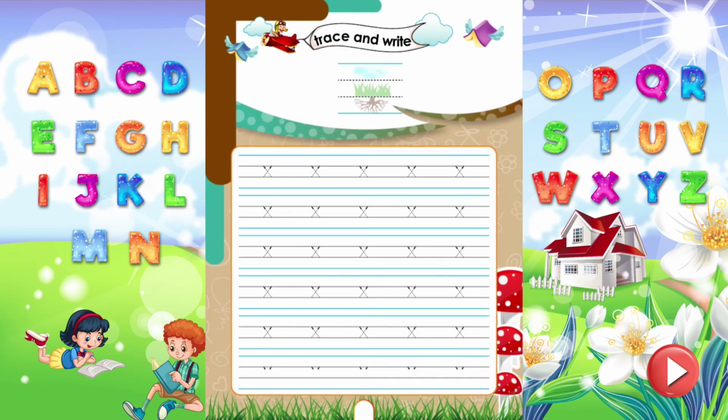Trace and write. Do you know, kids? X, which sounds X, is a grass letter. Letters which exactly fit between two middle lines are grass letters. Now, trace and write the letter X properly.